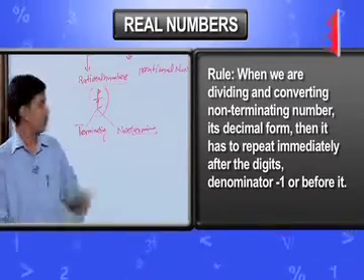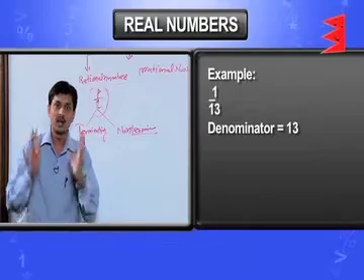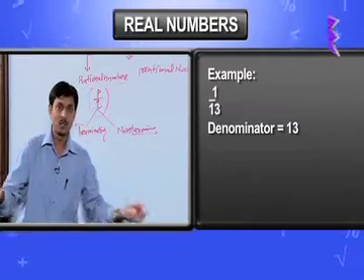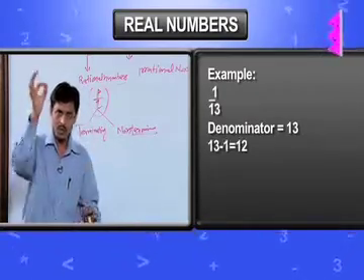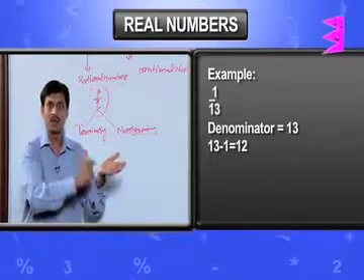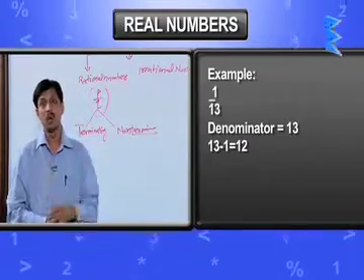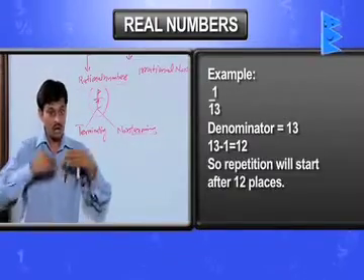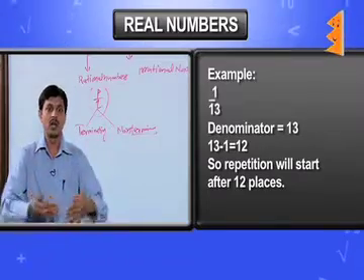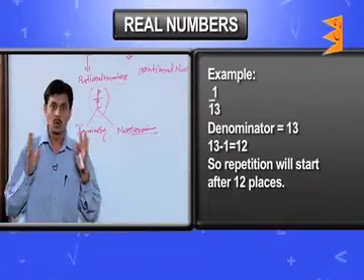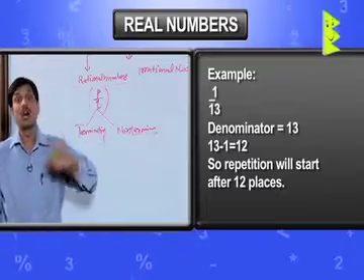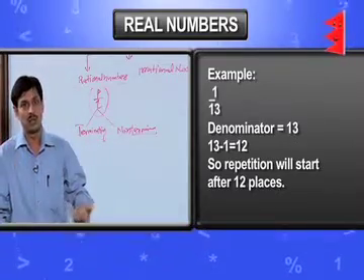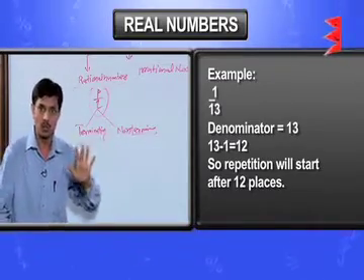Similarly, if you convert the decimal form of 1 by 13, what will come out? The repetition will begin immediately after 13 minus 1, that is 12 places. So either at 12 places or before it, the repetition will begin. So there is a rule for finding after how many places repetition will begin: it is denominator minus 1.